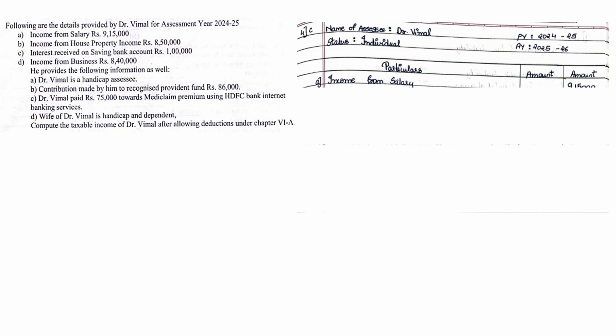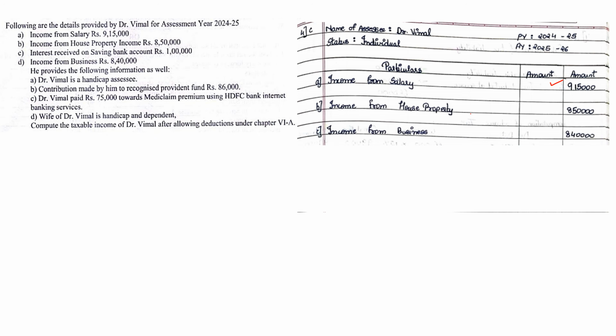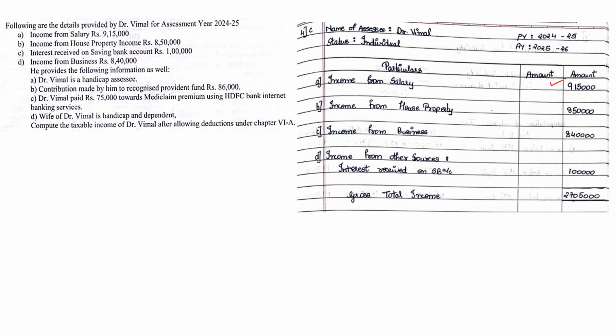First, income from salary. Salary was 9,15,000, so we note down here 9,15,000. Then income from house property 8,50,000, noted down. Income from business 8,40,000, we have noted down. And income from, see, capital gains are not given, so directly you have income from other source, that is saving bank. We add up, we get gross total income, which is 27,05,000. From that we will start all our deductions.